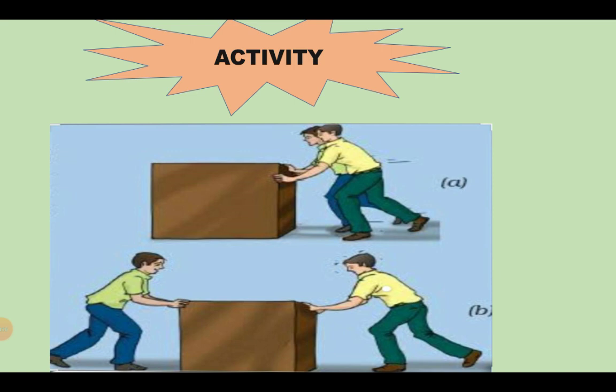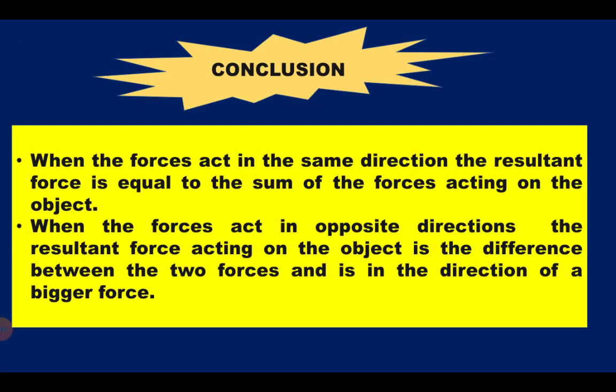Now the second time, ask your friend to push it from the opposite side. Two conditions you have to perform, A and B. You will apply force to the heavy wooden block from the same side, and after that your friend and you from opposite sides. What conclusion can you draw from this?